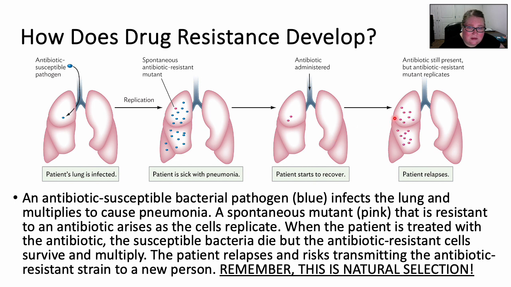Okay, and this is going to allow the resistant strains to grow and develop, and the patient's going to relapse. They're going to get a new strain of this pneumonia that the antibiotics that they're going to be assigned are no longer working. Okay, because even though the antibiotic may still be in the system, it's not going to affect these little guys. Okay, this is natural selection at its finest.